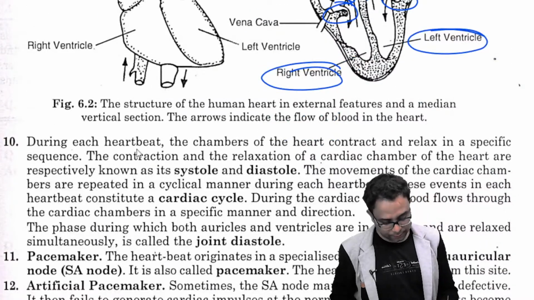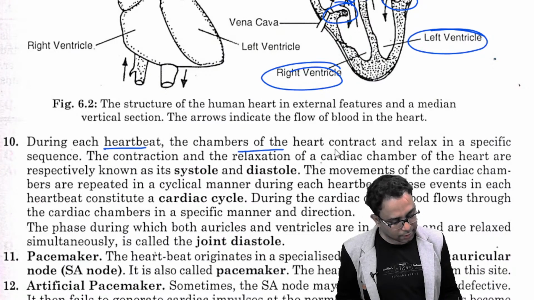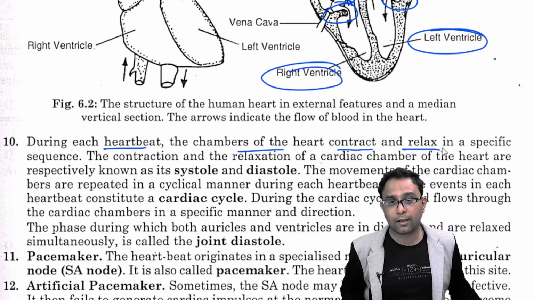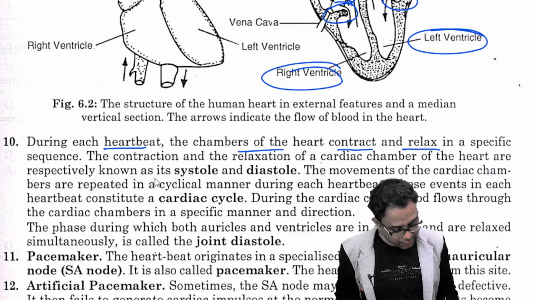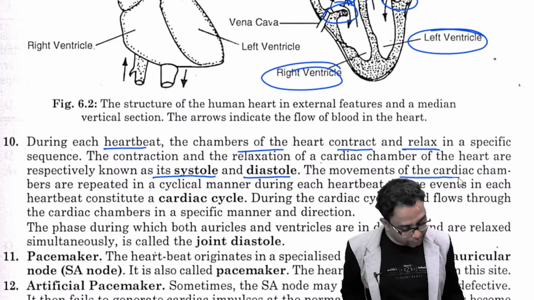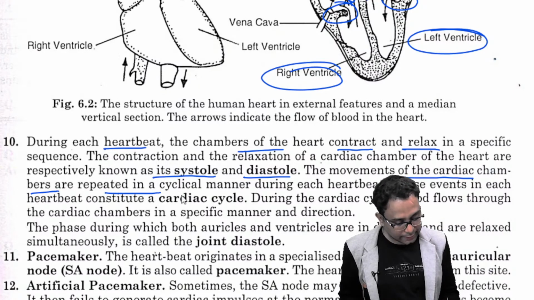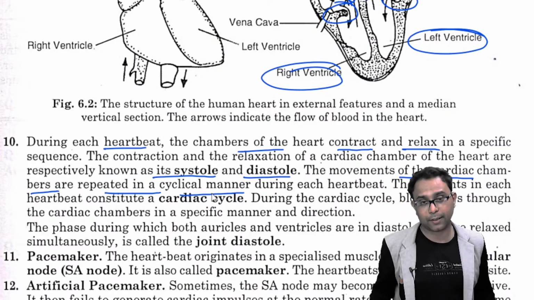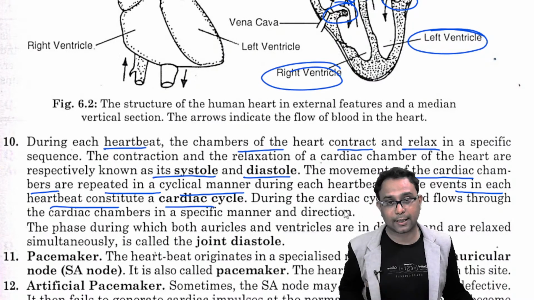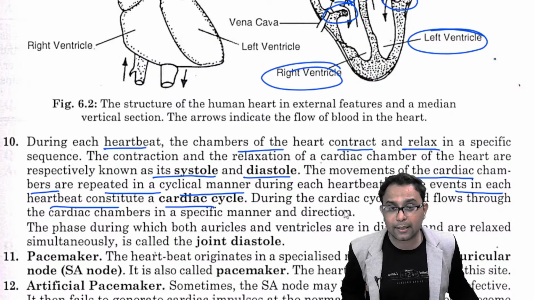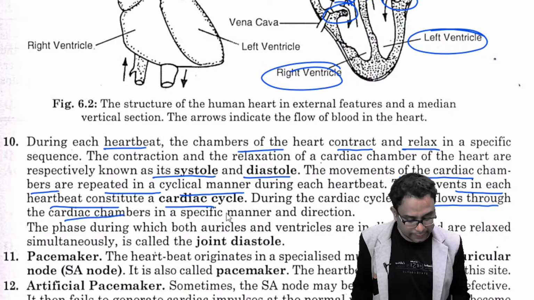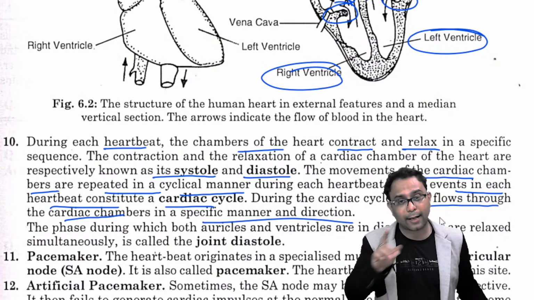During each heartbeat, the chambers of the heart contract and relax. This contraction and relaxation are called systole and diastole. The contraction is called the systole and the relaxation is called the diastole. So, the movement of the cardiac chambers is repeated in a cyclic manner during each heartbeat, and this event in each heartbeat is called a cardiac cycle, right? This cardiac cycle is most important because during the cardiac cycle, blood flows through the cardiac chambers in a specific manner and direction.